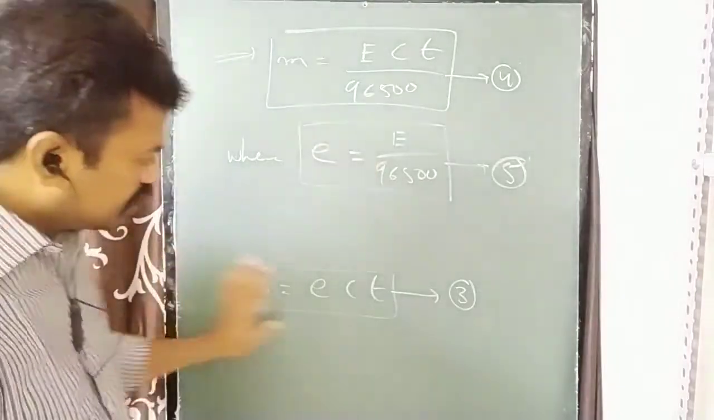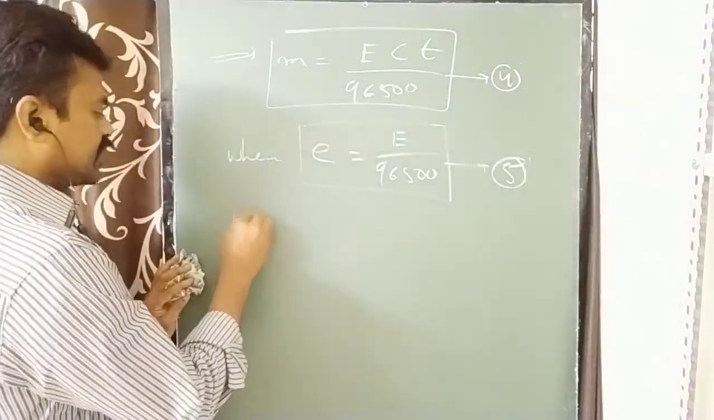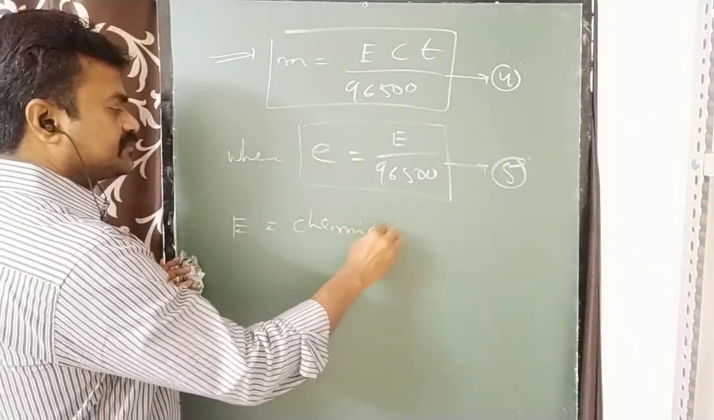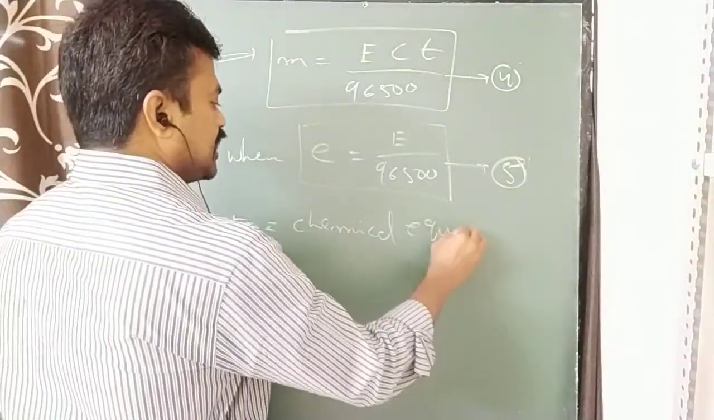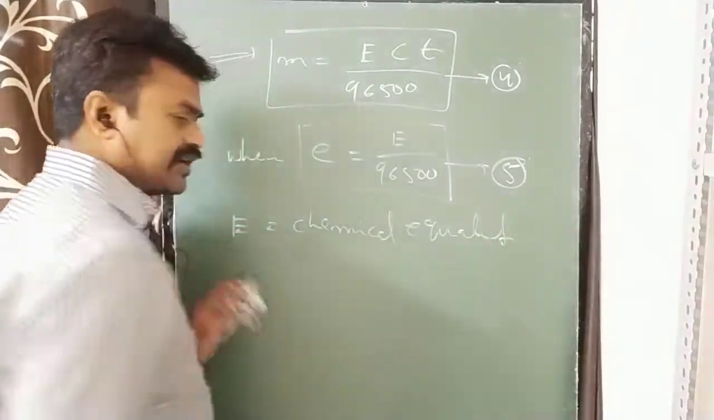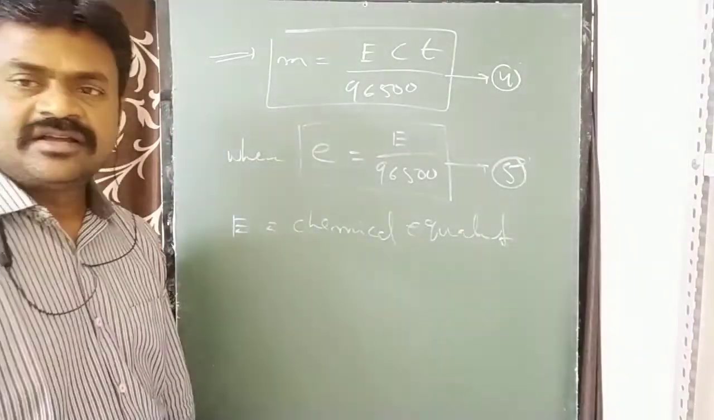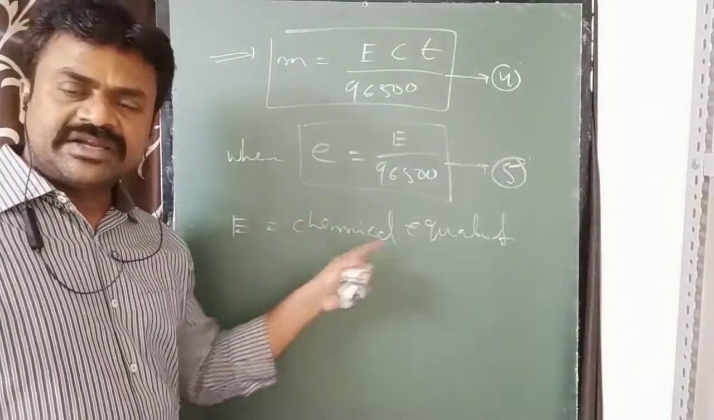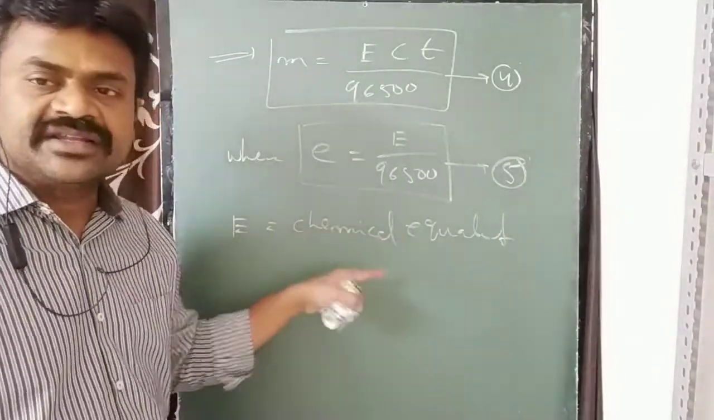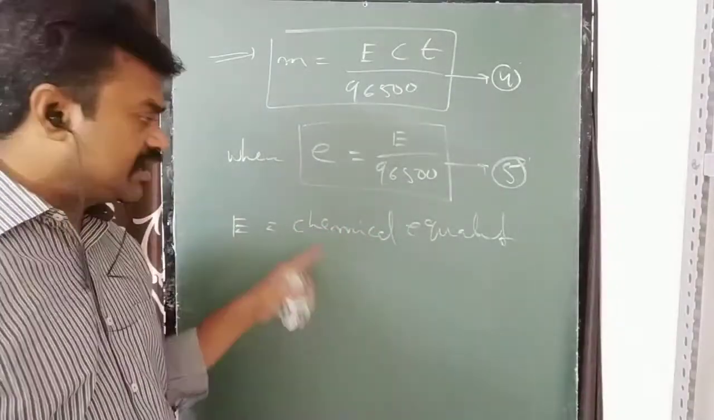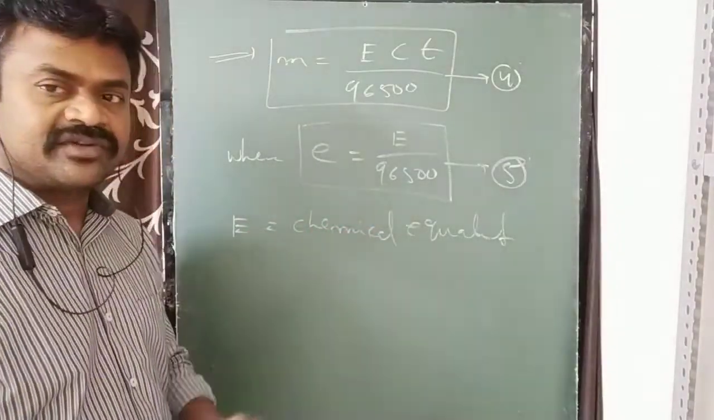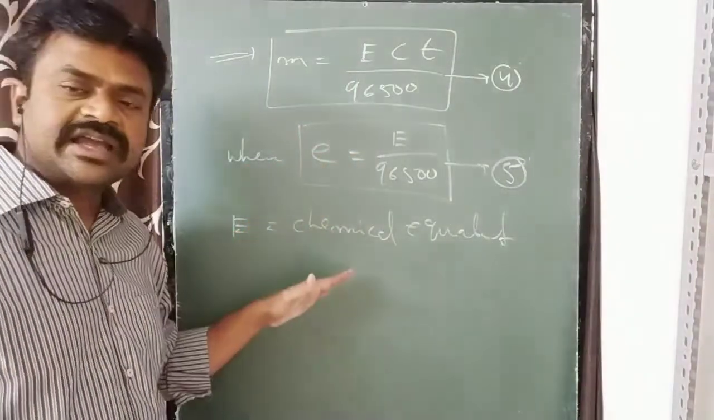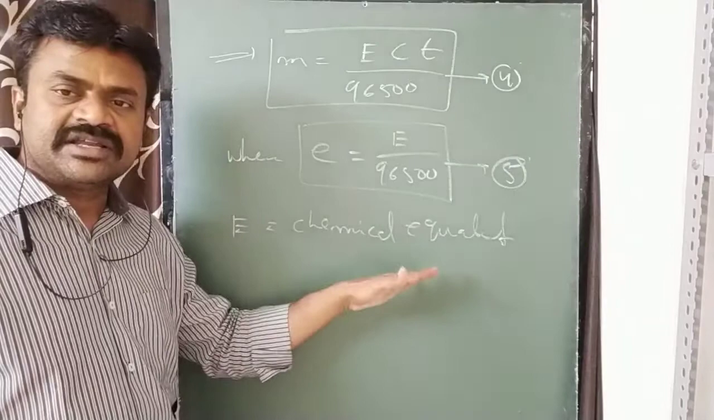Before that, what is capital E? The capital E means chemical equivalent. How do you understand this chemical equivalent? Nothing but equivalent weight. Chemical equivalent means equivalent weight. How do you define this in Faraday's law? Small e means electrochemical equivalent. Capital E means just chemical equivalent.